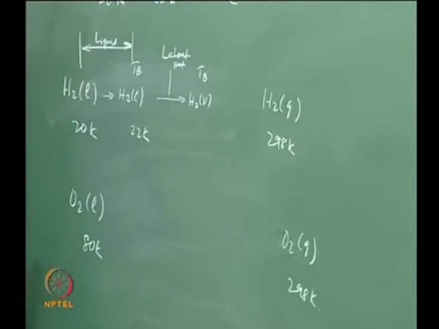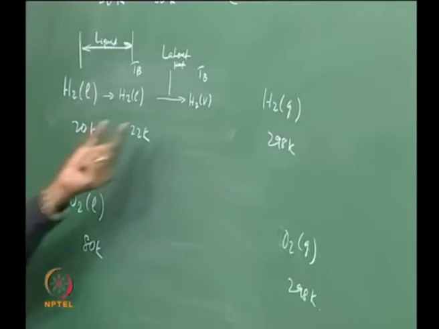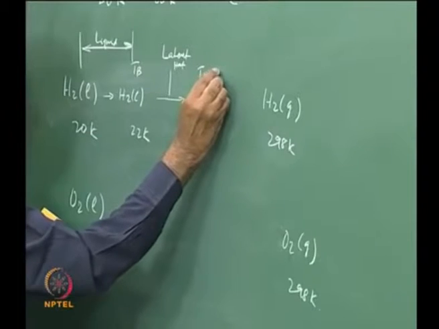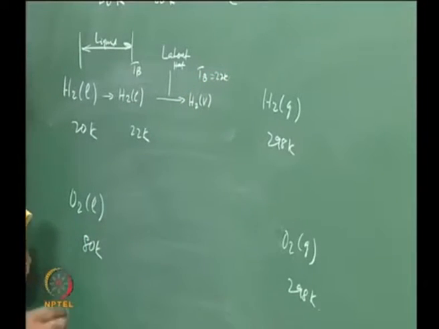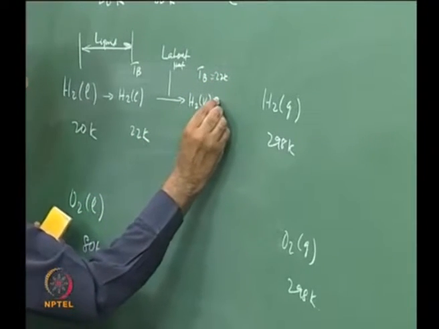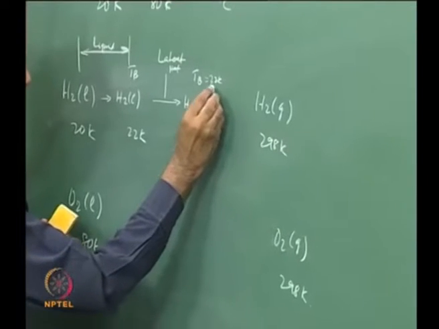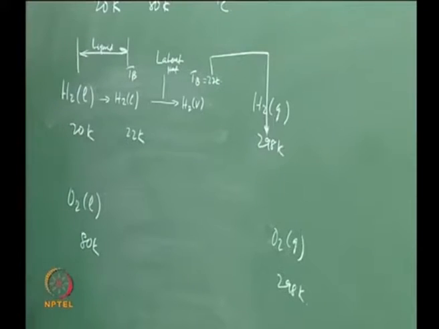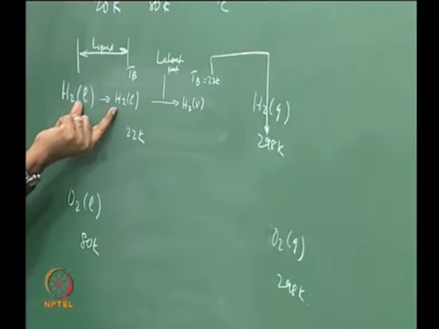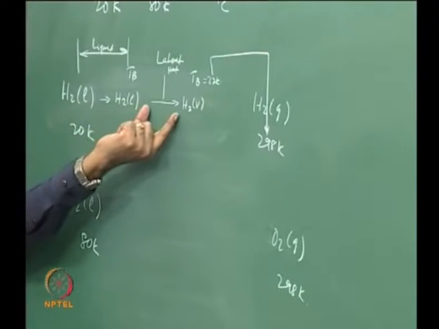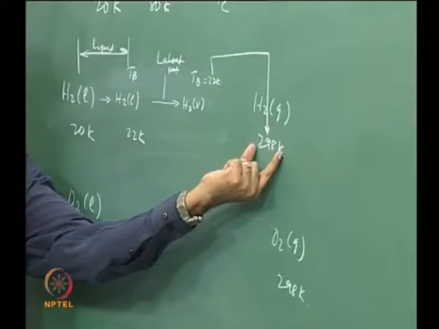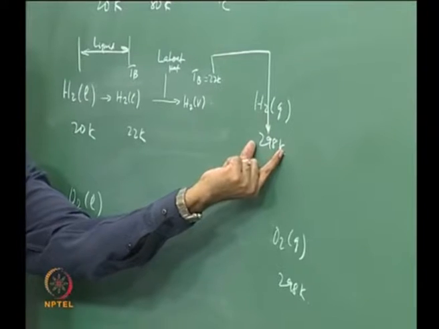It is a constant temperature process, and once it has reached Tb, which we are assuming to be 22 Kelvin at the particular pressure, and has become vapor, again I have sensible heat; I increase the temperature from 22 to 298 Kelvin. Therefore, heating of the liquid, conversion of the liquid to vapor and heating of the vapor to the standard condition is what is required here.